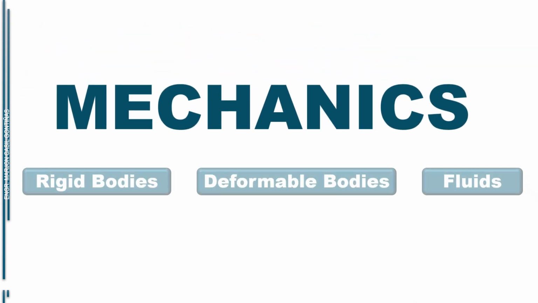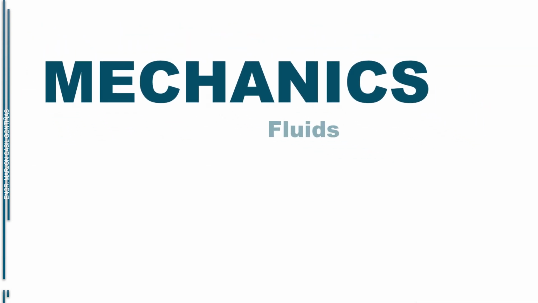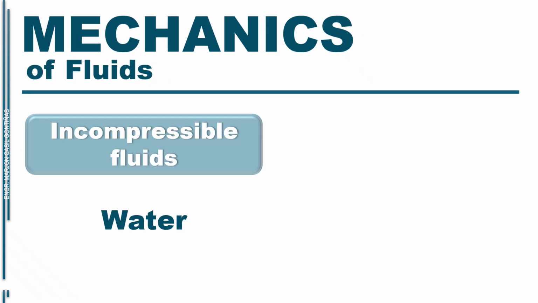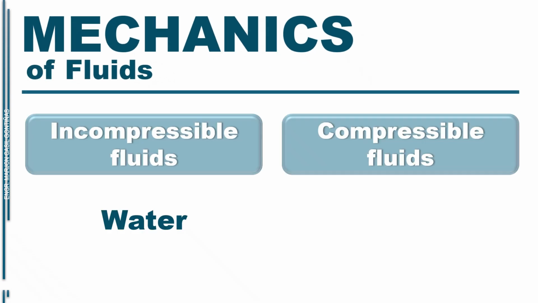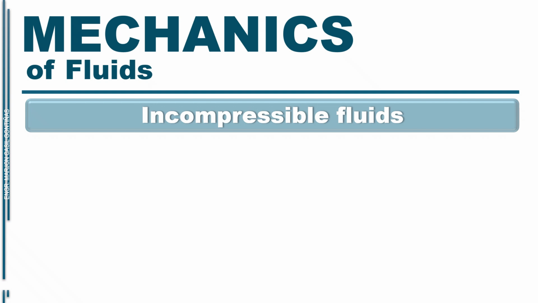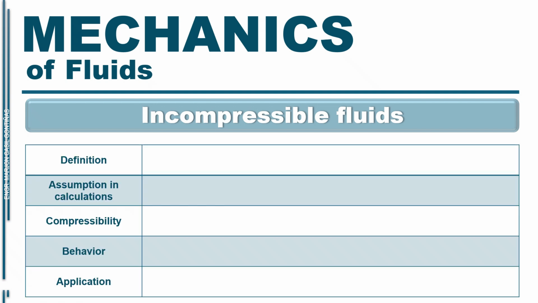Then we have the mechanics of fluids, which deals with both liquids and gases. It's further divided into incompressible fluids like water and compressible fluids like air or steam. We're diving into the concept of incompressible fluids, a term you'll often hear in fluid mechanics. So, what exactly does it mean? Let's break it down. An incompressible fluid is a type of fluid whose density does not change significantly even when pressure is applied. That means no matter how much you squeeze it, the fluid remains nearly the same in volume.